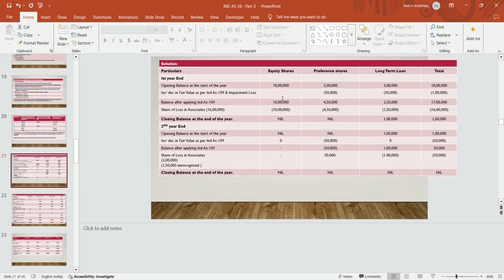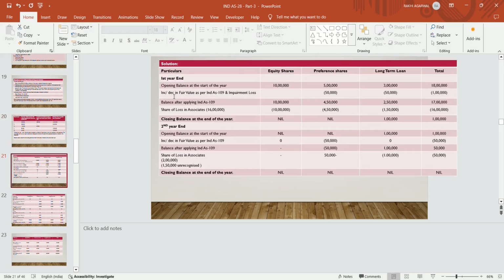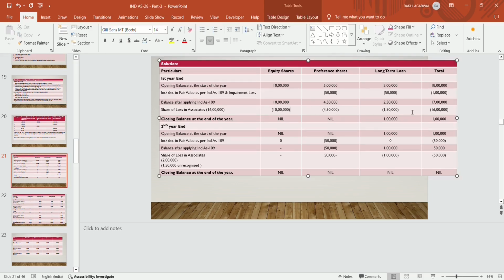Now share of loss in associate. There is a 16 lakh loss. After adjusting for the Ind AS 109 effects, the balance of losses is adjusted. In case of profits, firstly we will repay the loans, then we will repay the preference share, and the leftover is given to the equity shareholder. But in case of loss, firstly it is adjusted with the equity shareholders, then we take the help of preference shares, and then if any amount is left to adjust, we will adjust it with the loan.